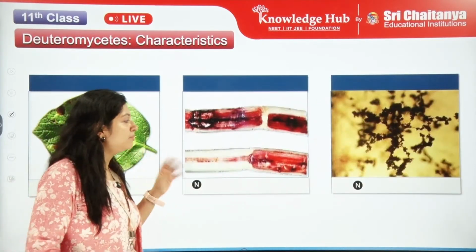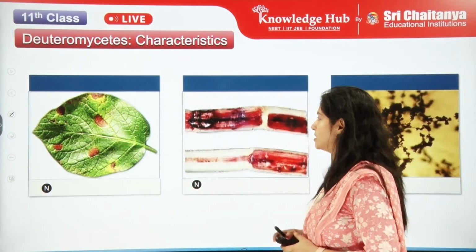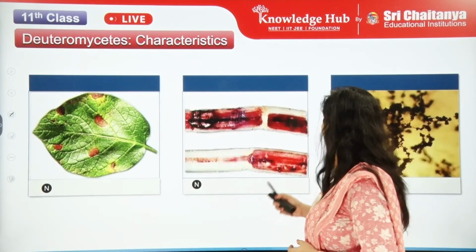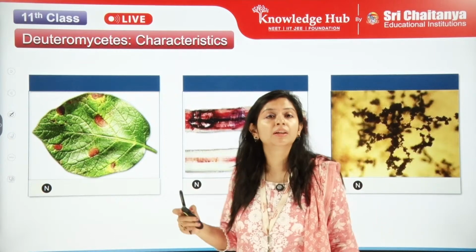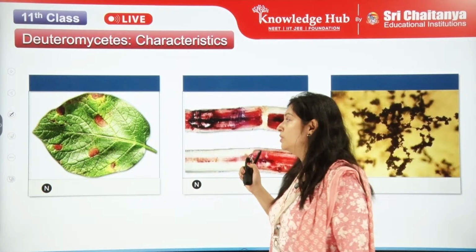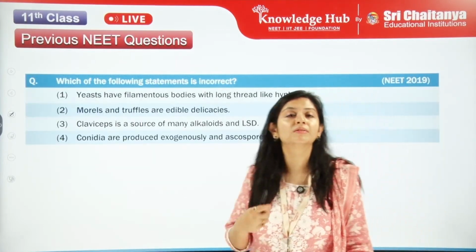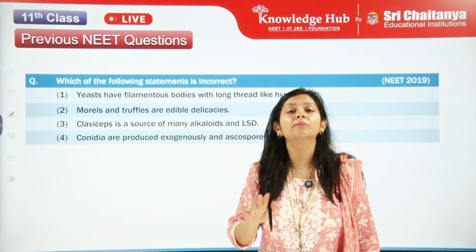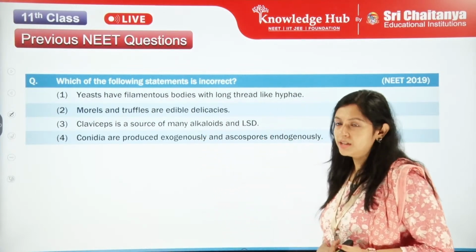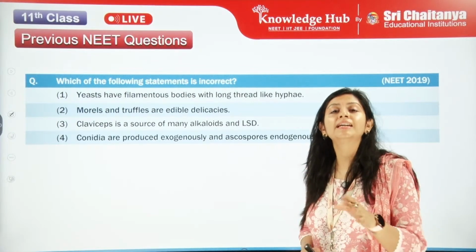So let's see some more characteristics of the Deuteromycetes. You can see what this is? This is causing a few important diseases. After this, let's take some NEET questions. These are the diseases caused by the Deuteromycetes group, and let's take a few questions which will give you a thorough revision of the entire kingdom Fungi. Okay, ready? Let's begin. The first question here on the screen says: which of the following statements is incorrect?